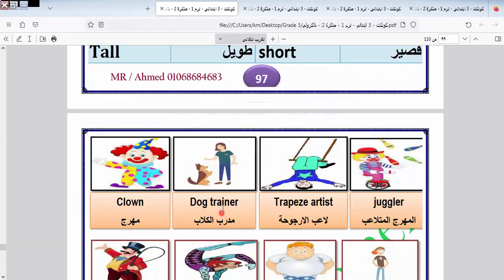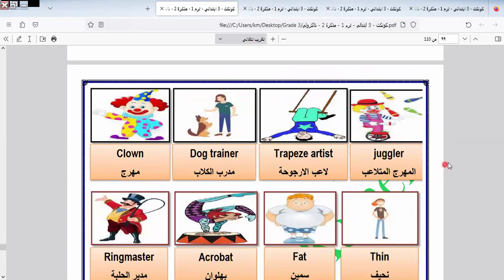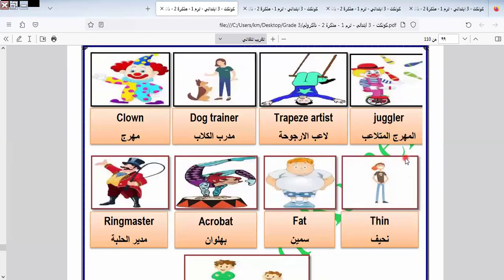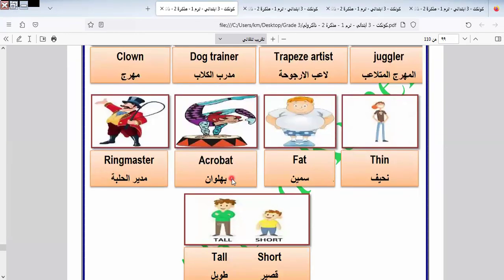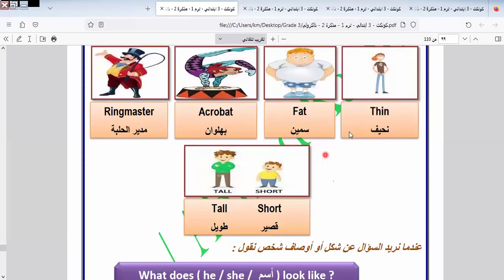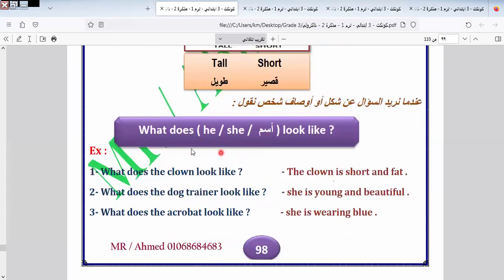Okay, clown, dog trainer, tightrope artist, juggler. This is the juggler, the person that we see in the circus. Dog trainer, tightrope artist, juggler, ringmaster, acrobat, fat and thin. Fat and thin are opposite adjectives. So we have fat and thin, and we have tall and short. Both are opposite.